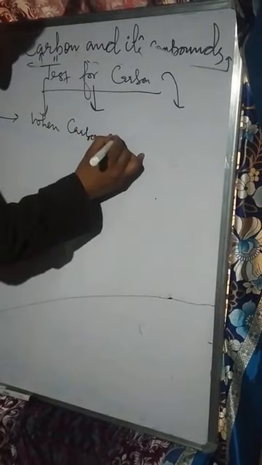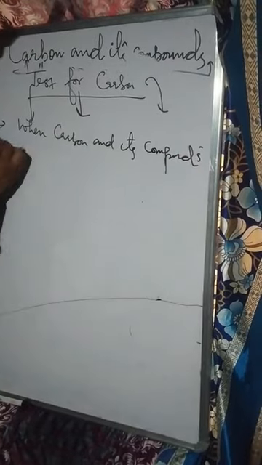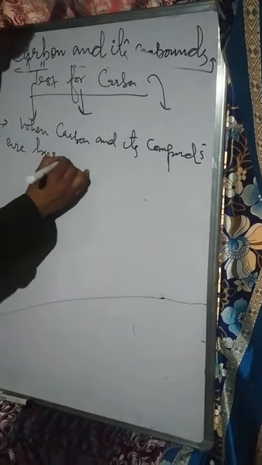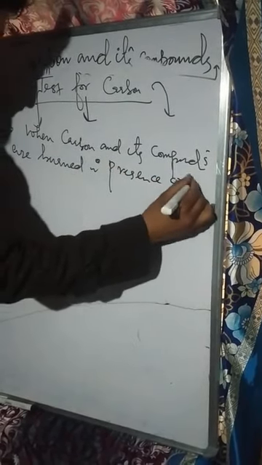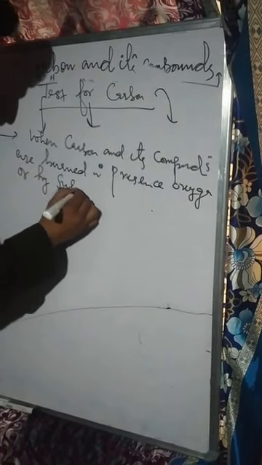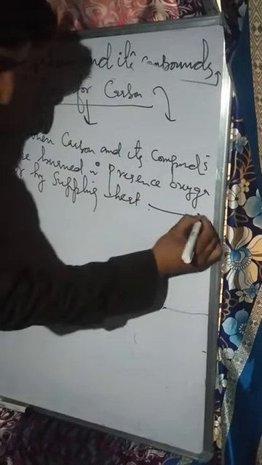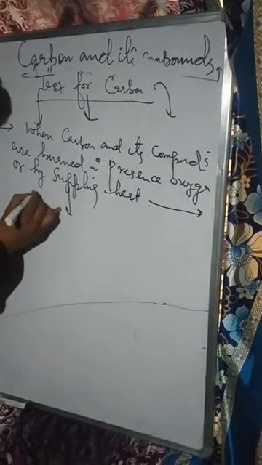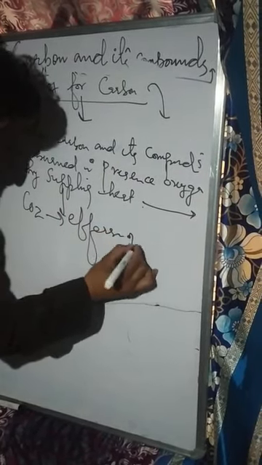For example, when carbon and its compounds are burned in the presence of oxygen, or by supplying heat to the carbon compounds, there is always the production of carbon dioxide gas, the effervescence of carbon dioxide gas.